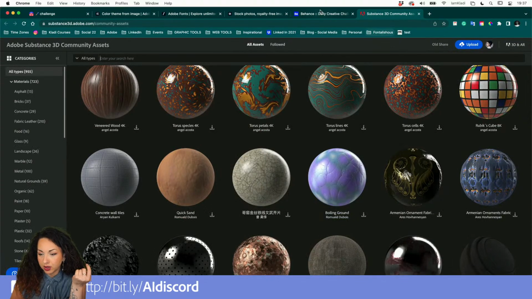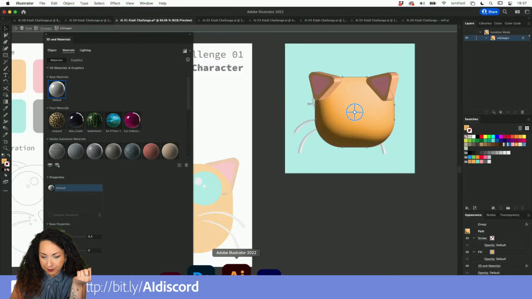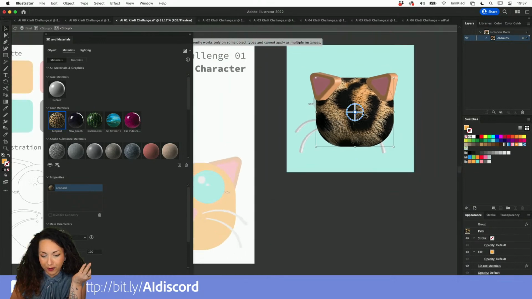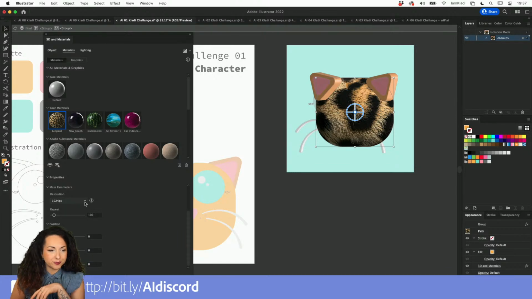The one that I've downloaded was a fur effect. In fact, if I just go ahead and click on leopard, you will see that right away the fur effect is applied to my leopard. And then here you can offset it, you can change its position, its rotation, resolution, and so on and so forth. So that was a little bit of challenge number 1.